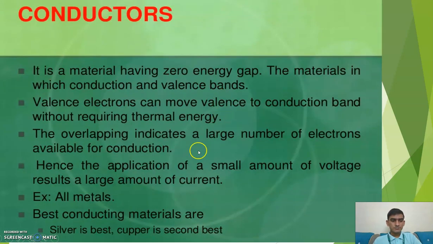Next are conductors. Conductors are the materials which conduct electricity. It is a material having zero energy gap, in which the conduction and valence bands overlap. Valence electrons can move from the valence band to the conduction band without requiring any thermal energy. So the overlapping indicates a large number of electrons available for conduction. Hence, the application of a small amount of voltage results in a large amount of current. Some examples are metals. The best conducting material is silver, and copper is the second best.